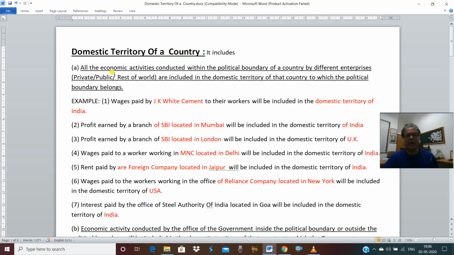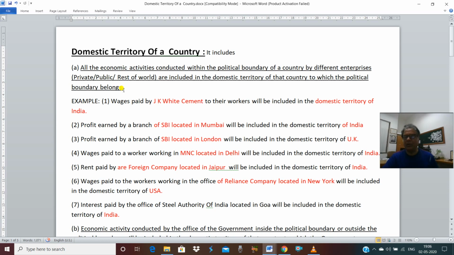So again I am repeating it, if any economic activity is conducted within the political boundary of a country by different enterprises, the enterprises may be private enterprise, public enterprise or rest of world, it is included in the domestic territory of that country to which the political boundary belongs.